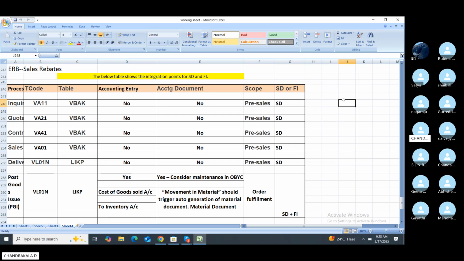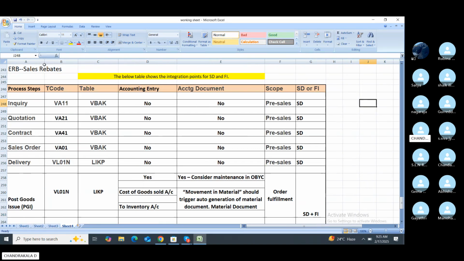These are mentioned in some tables here. Inquiry is T code VA11, and the table is VBAK. There is no accounting entry and no document created; it is a pre-sales activity in SD. For quotation, VA21, the table is VBAK, no entry, no accounting document generation, pre-sales in SD, no effect on FI. Contract is VA41, the table is VBAK, no accounting entry, no document generated; it is pre-sales in SD.